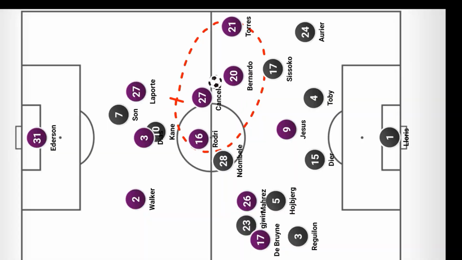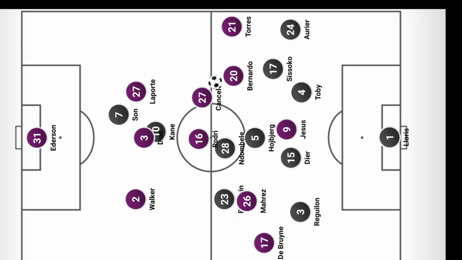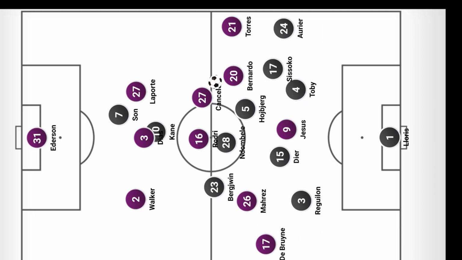City's system of wing overloading was nowhere to be seen in this game. Wing overloading is a system in which City look to concentrate play on one side of the pitch, dragging opposition players out of their positions and then suddenly looking to transition play to the other side of the pitch to exploit gaps that open up.